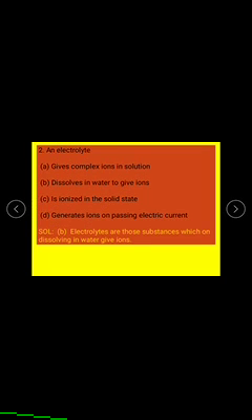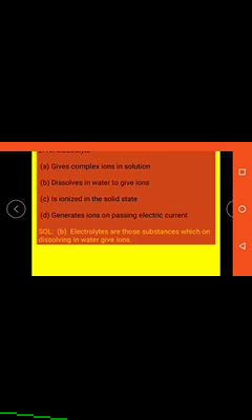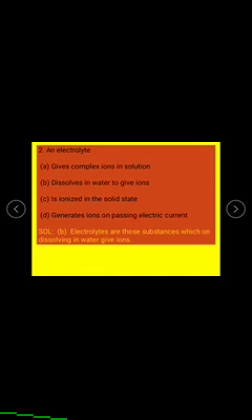Next one: an electrolyte A. gives complex ions in solution, B. dissolves in water to give ions, C. is ionized in the solid state, D. generates ions on passing electric current.